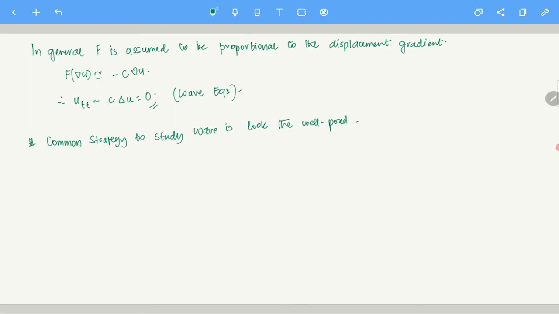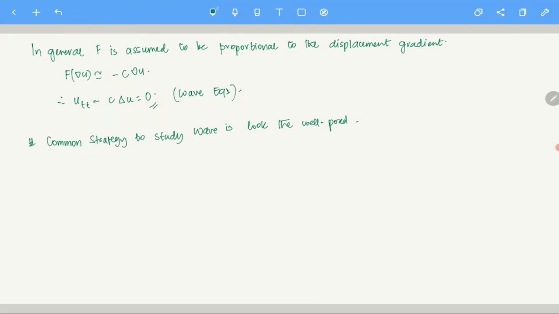In the same way as earlier, we are going to start with energy methods to show the uniqueness first, and study some properties of the solution. So we start with the energy method.